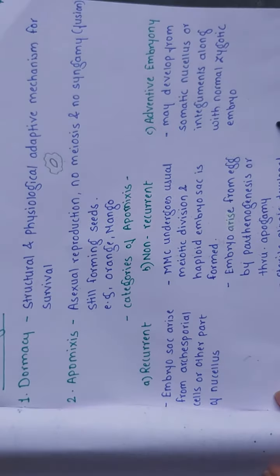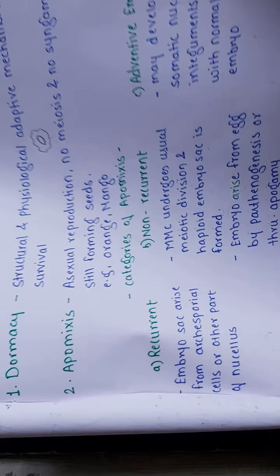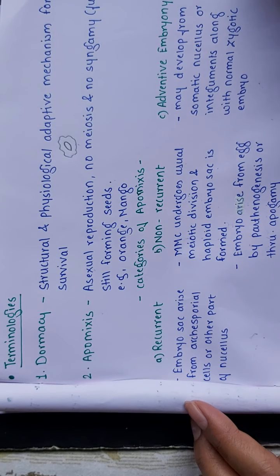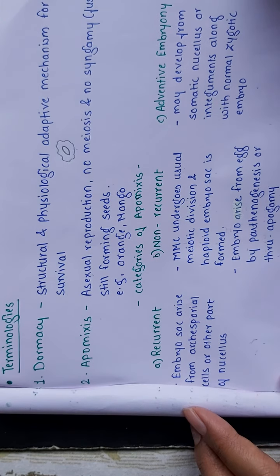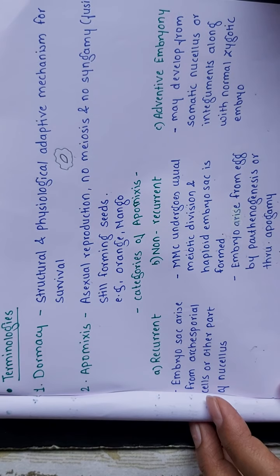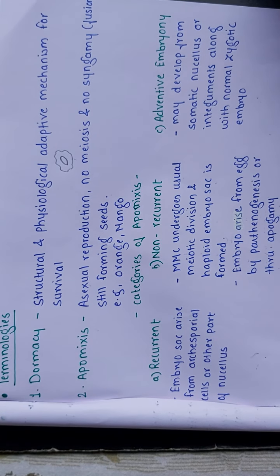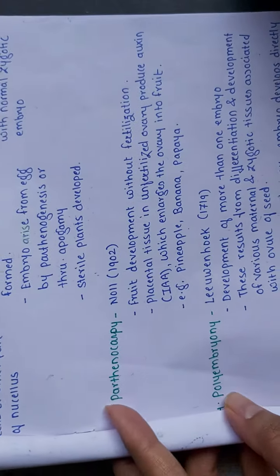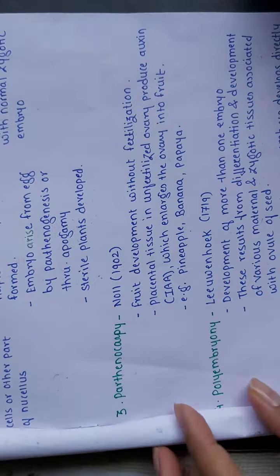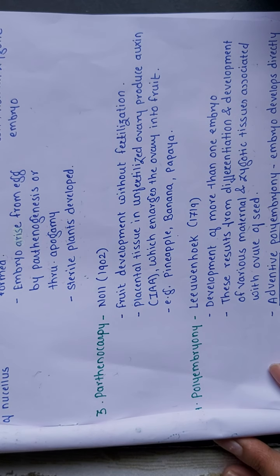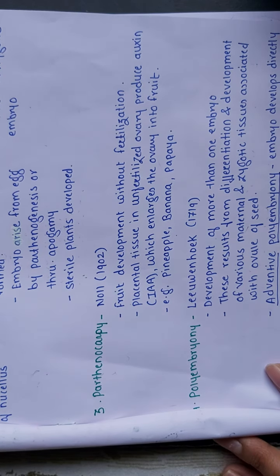Next, we have seen the terminology: dormancy, apomixis, the categories of apomixis: recurrent, non-recurrent, adventive embryony, polyembryony, and then parthenocarpy related to the fruit, and polyembryony, that is the development of more than one embryo.